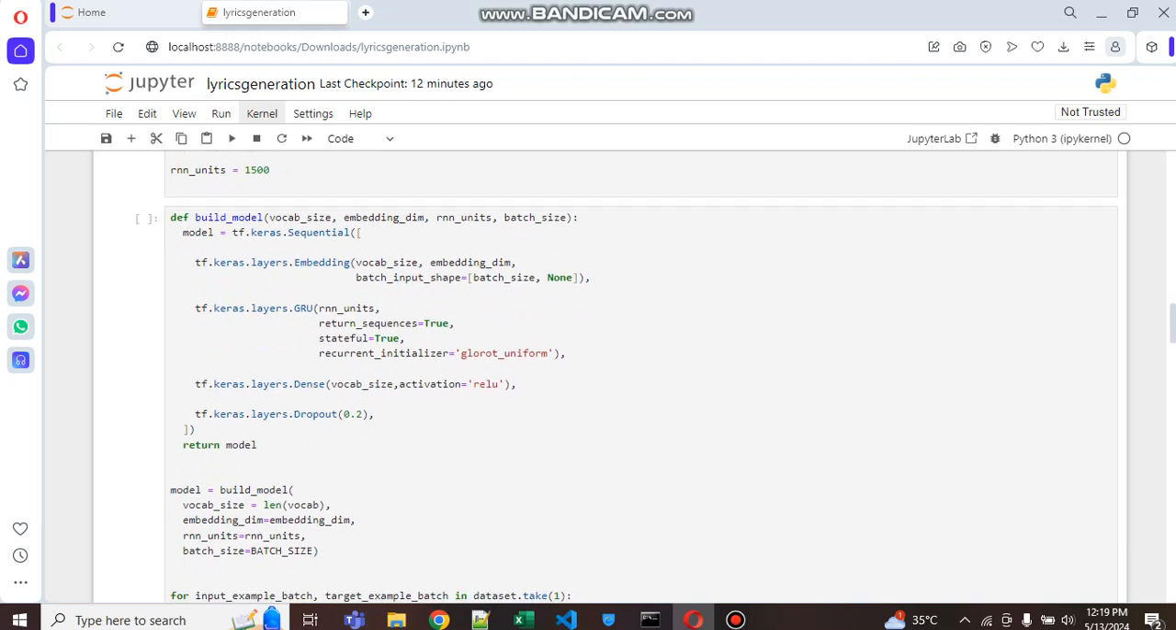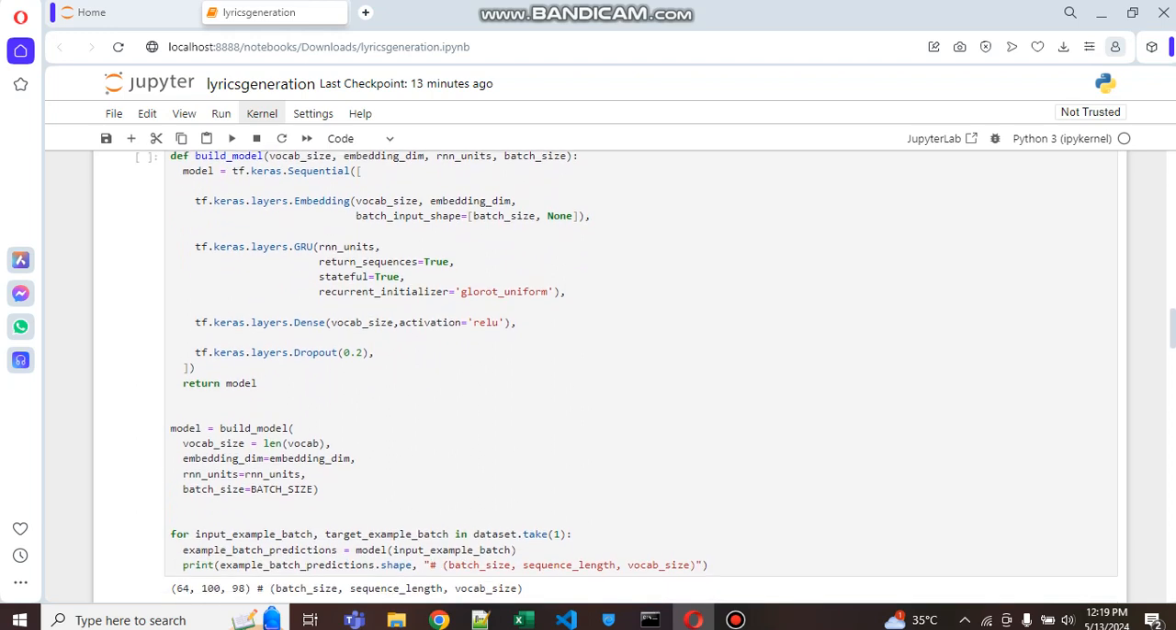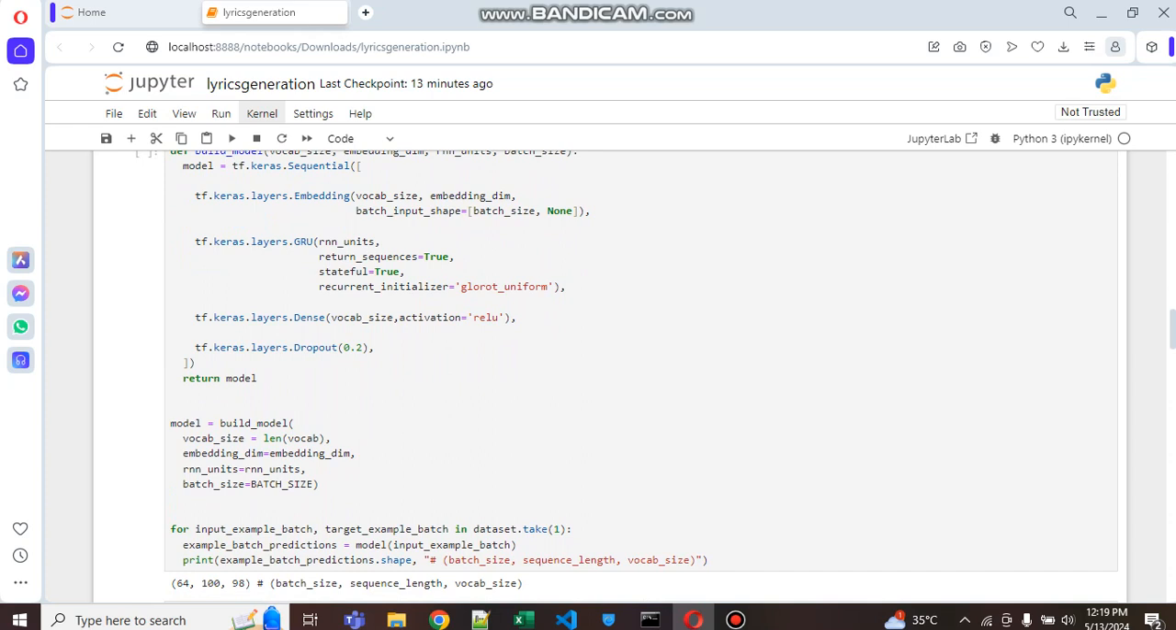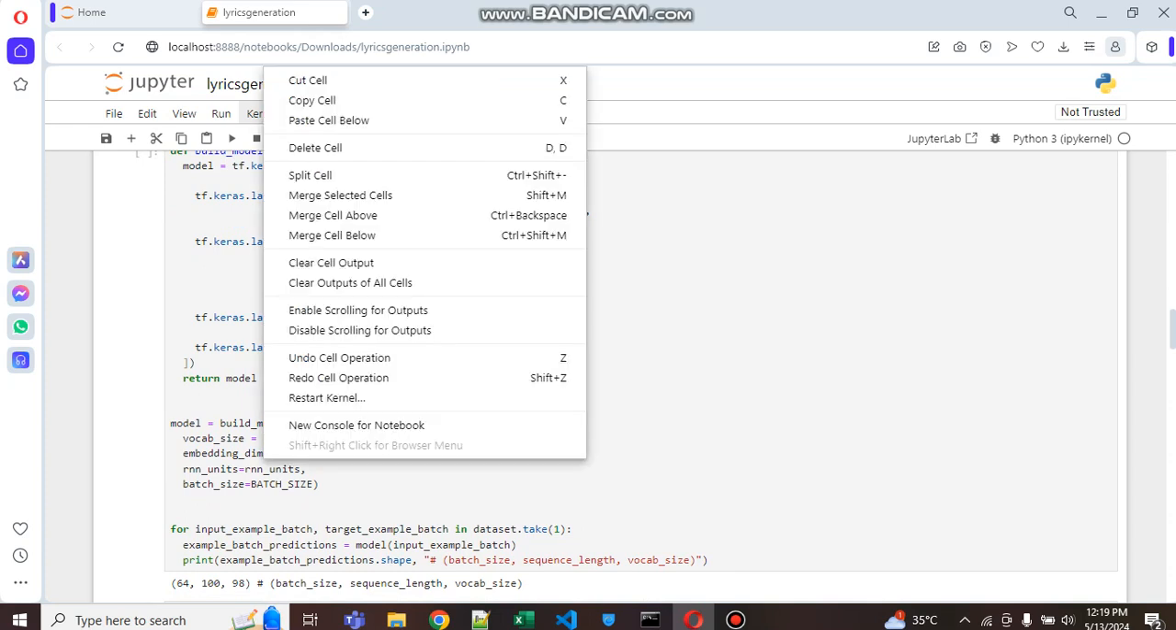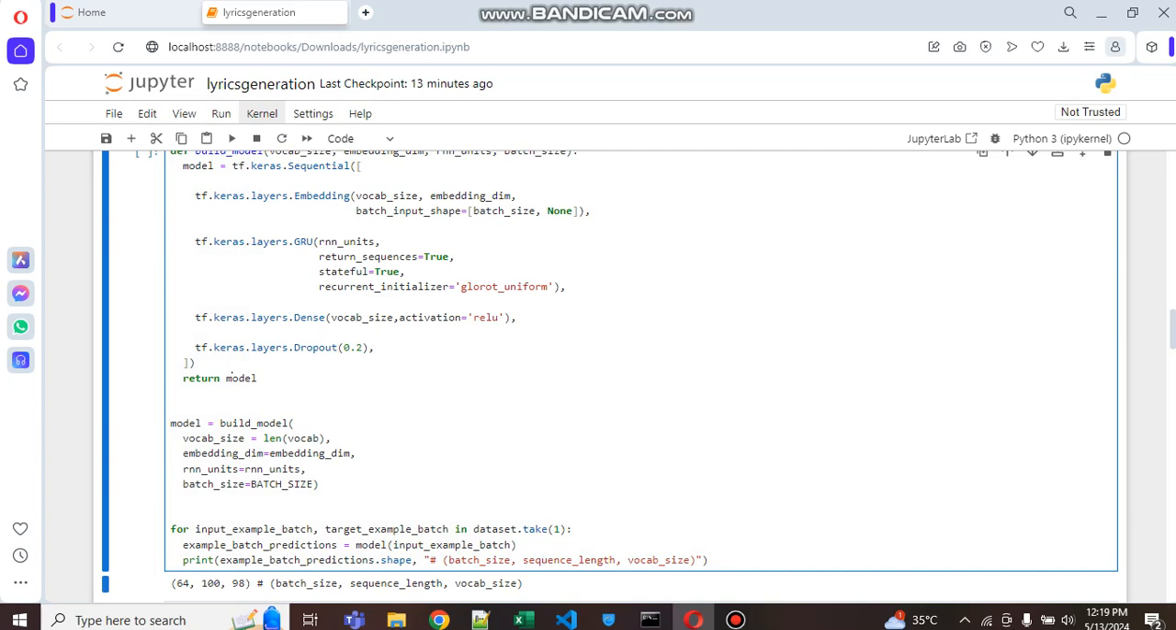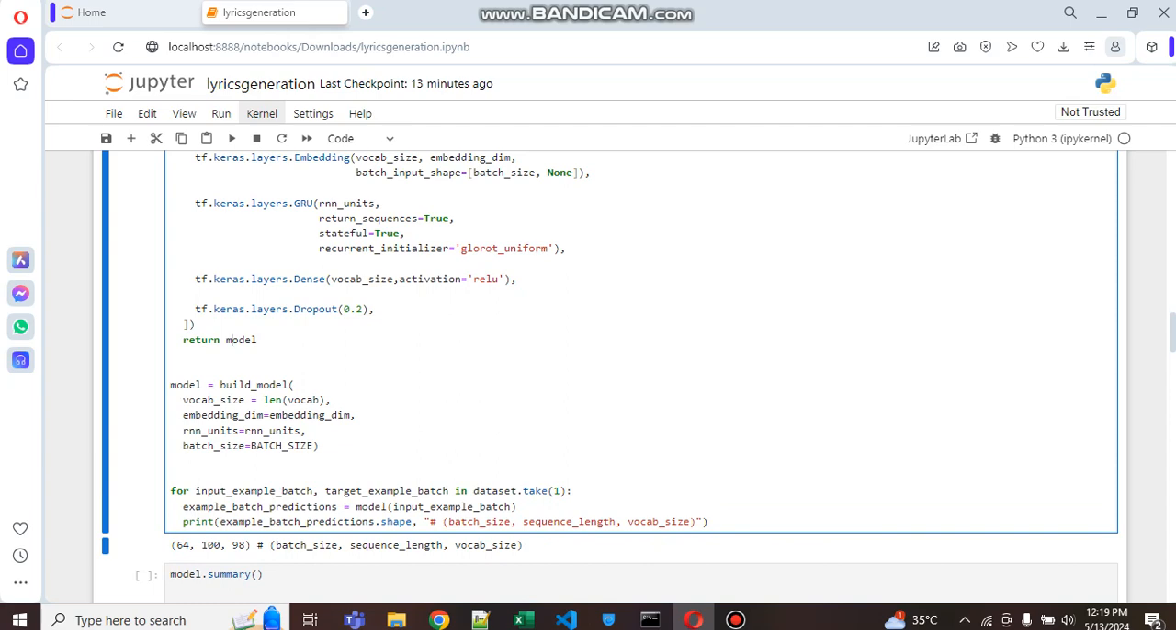Next, we provide a dense layer. After processing the information through the GRU, the output is passed to a dense, fully connected layer. This layer has as many units as there are unique characters in the dataset. It outputs a probability distribution over all characters, indicating the likelihood of each character being the next one in the sequence. Then we see the dropout layer, which reduces overfitting, a common problem in such models. This layer randomly sets a fraction of the input units to zero at each update during training, which helps the model to generalize better.